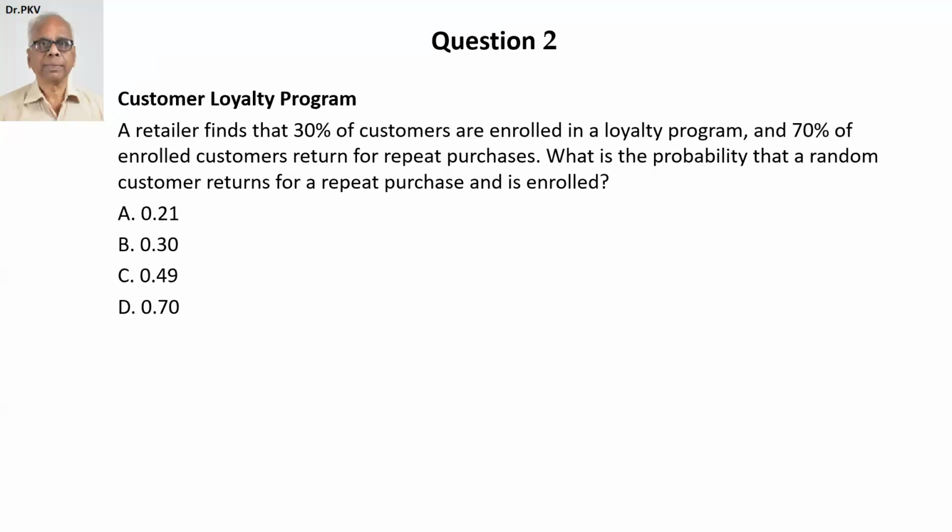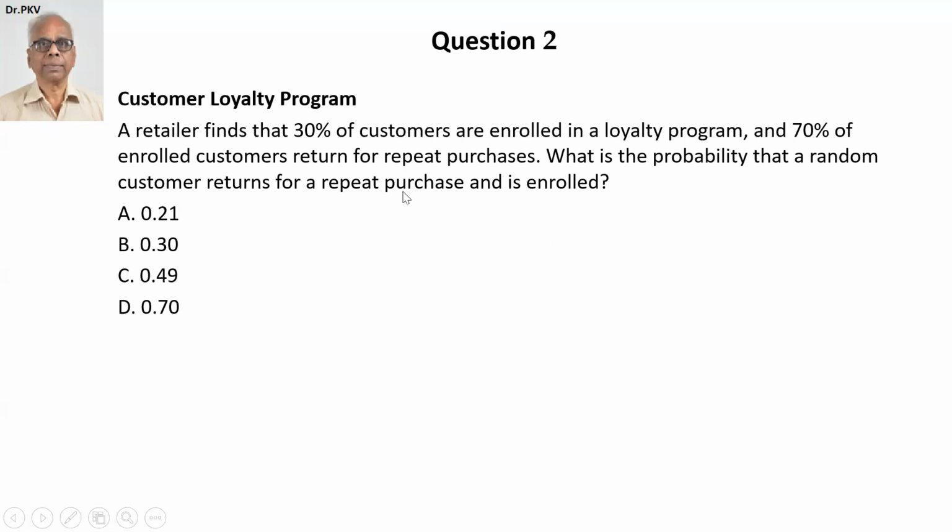Customer loyalty program. A retailer finds that 30% of customers are enrolled in a loyalty program and 70% of enrolled customers return for repeat purchases. What is the probability that a random customer returns for a repeat purchase and is enrolled?